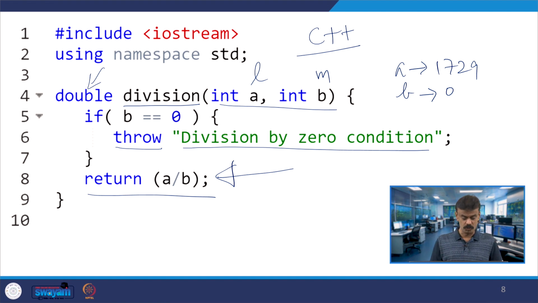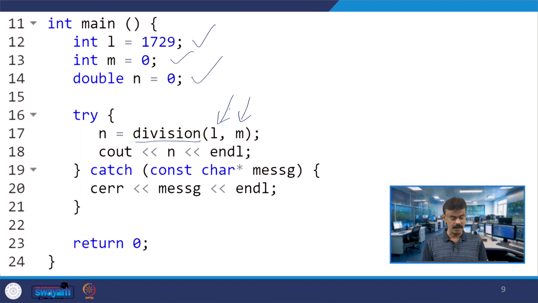If B is equal to 0, it is throwing the exception, "division by 0 condition". B is taking the value 0, so the exception is thrown, and that will be caught over here in catch. The catch has a character array, a dynamic array, which holds the message. Like cout, this is called cerr.